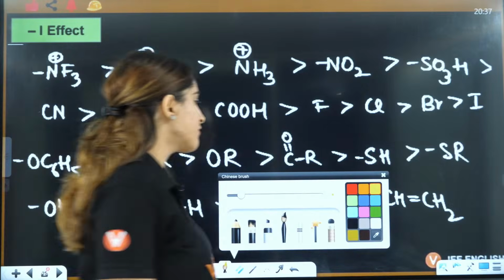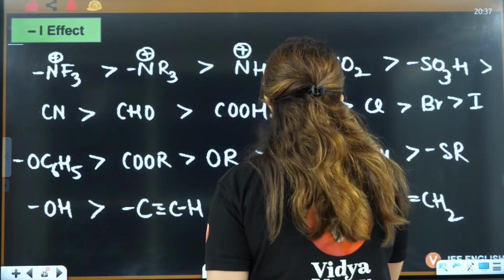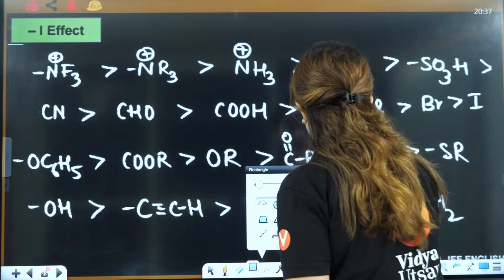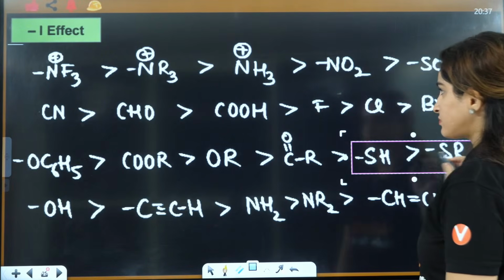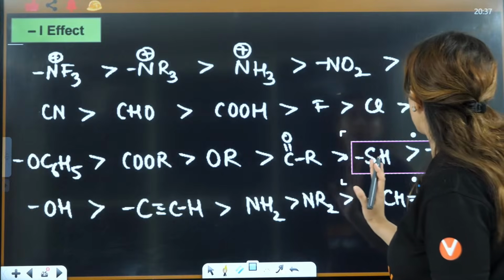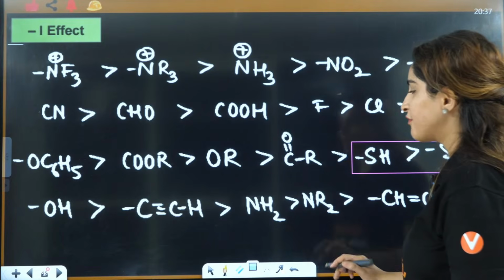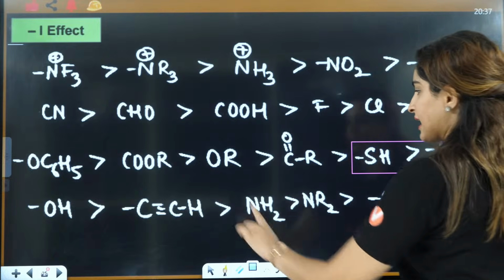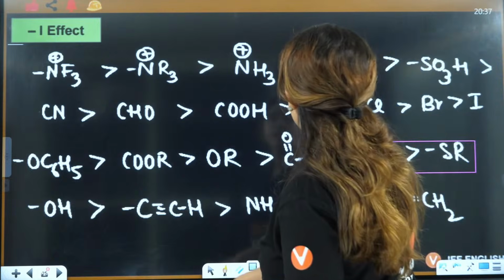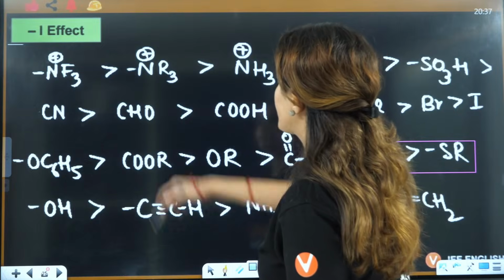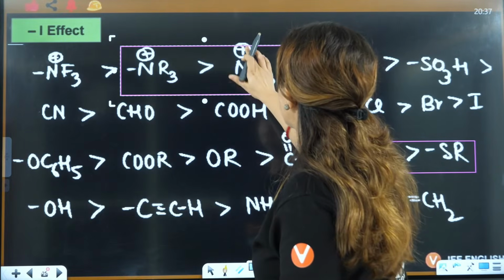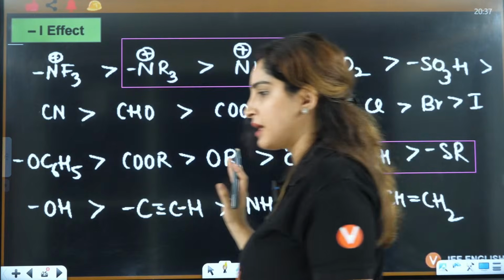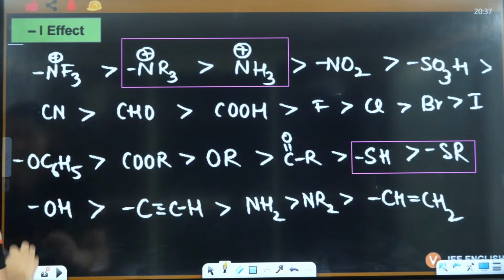Out of these, there are some very interesting points, right? I'll tell you. This one is quite interesting. They can ask you this individually also, right? And if you see, OR is greater than OH, right? This thing here and this one also. I'll tell you why I have marked all these things. Let's see why I have marked this.